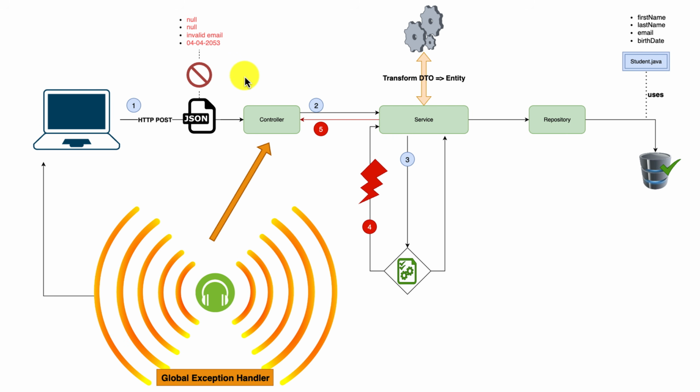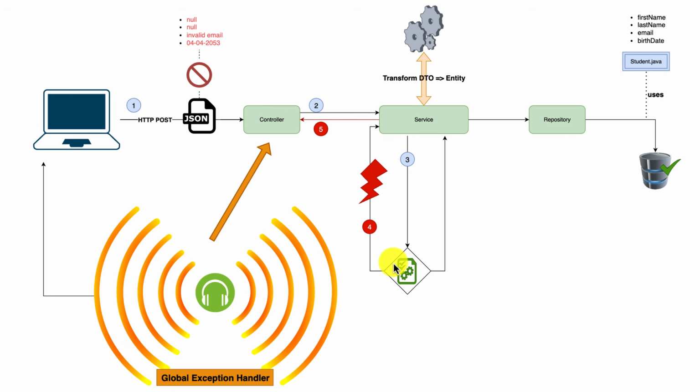So the normal scenario is that we send the POST, it goes to the controller, and then we send it to the service. We do the transformation right here, like transforming the DTO to an entity. But before transforming, of course, we want to perform a validation. So we make a call to our validator, and here we check and find out that this object is not compatible with the validation rules that we already set up.